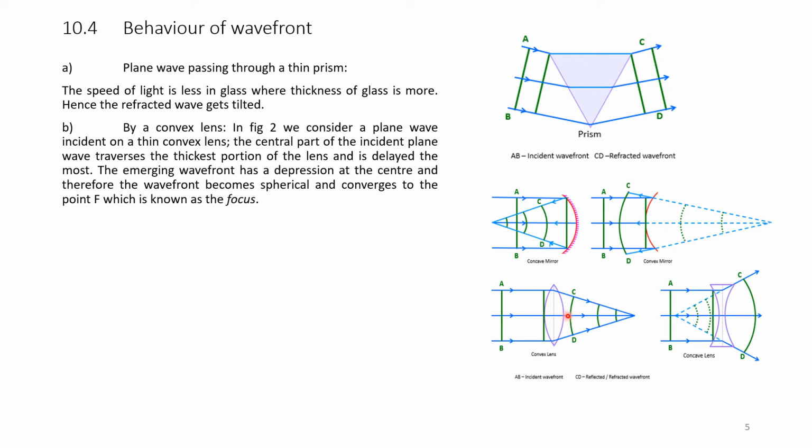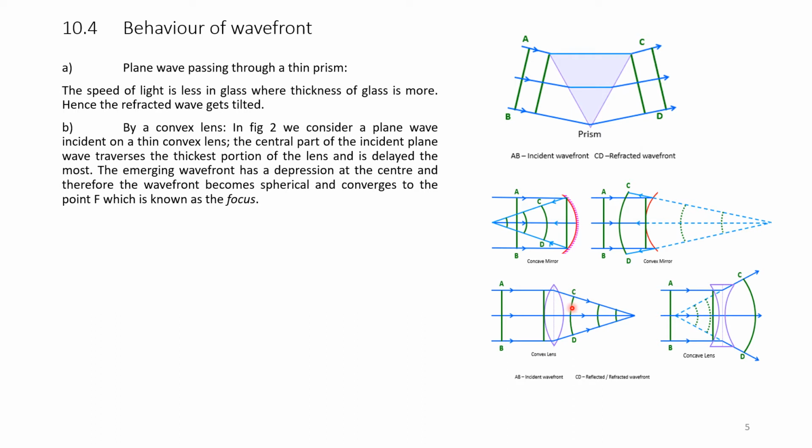The central part of the incident plane wave traverses the thickest portion of the lens and is delayed most. So, what happens when the light wavefront is incident here? This is the thickest part. So, the light undergoes a time delay. The time delay is most in this part, whereas the thickness is less here and it goes faster.